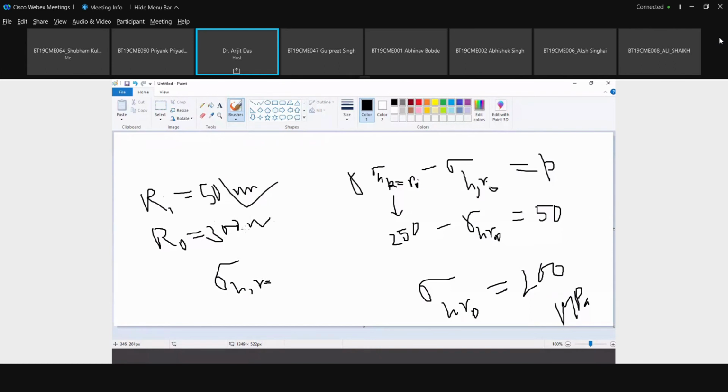So what is the hoop stress developed at radius 175 mm? This is the next part, the thick pressure vessel. So you calculate that at mean radius. What is the hoop stress? You calculate, very easy.